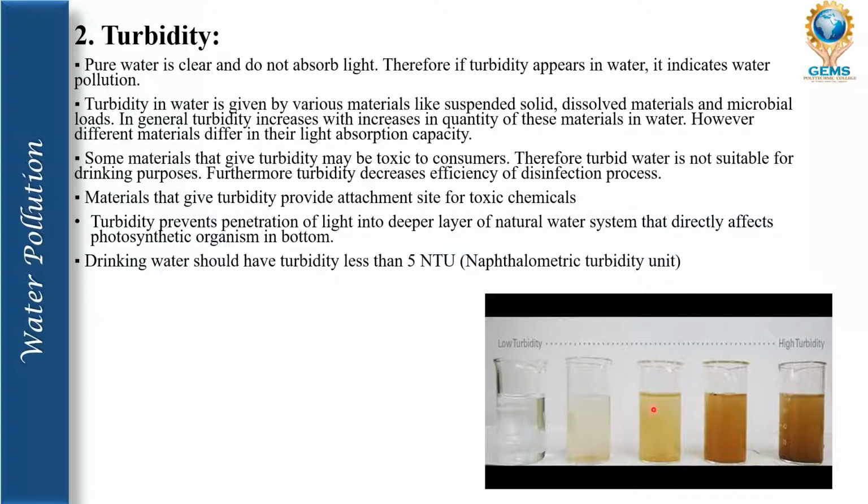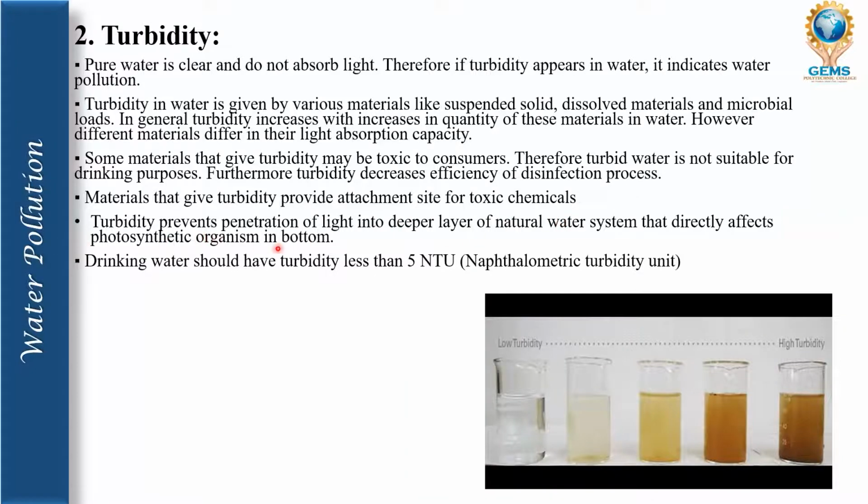Furthermore, turbidity decreases the efficiency of the disinfection process. Materials that give turbidity provide attachment sites for toxic chemicals. So these are the toxic chemicals. It could be a toxic chemical. Materials that give turbidity provide attachment sites for toxic chemicals.